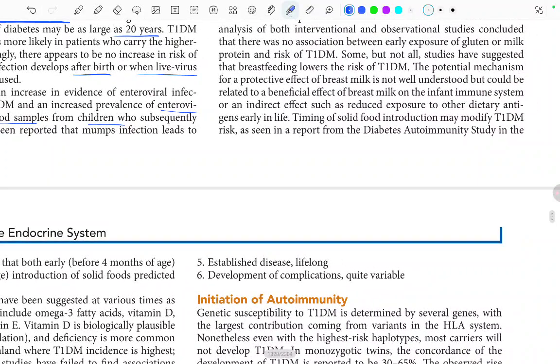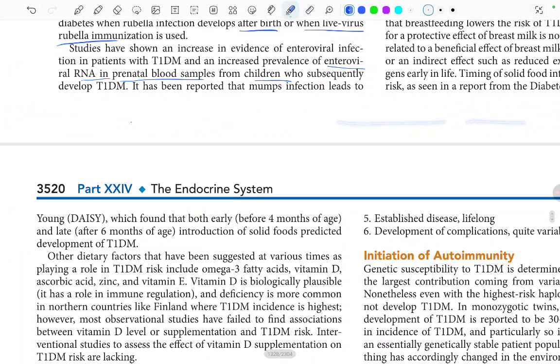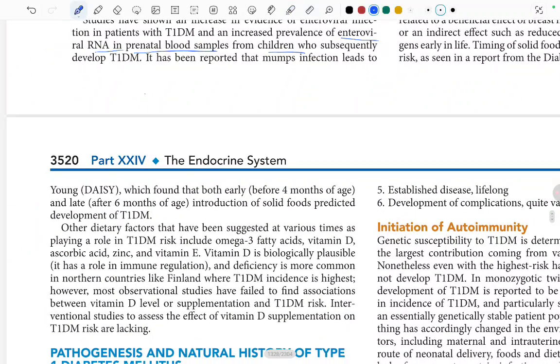So when we introduce the solid food, it also can modify type 1 DM risk. This was something different. So you have to introduce solid food in the child between 4 to 6 months.